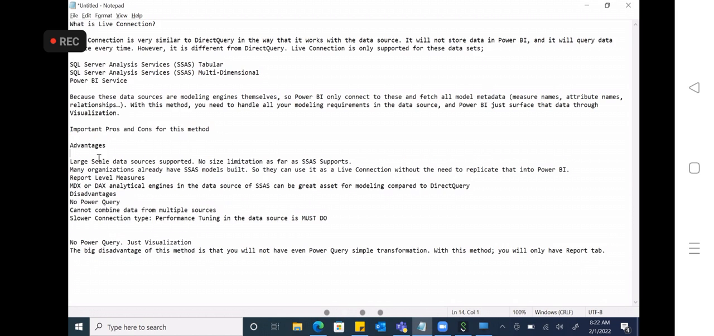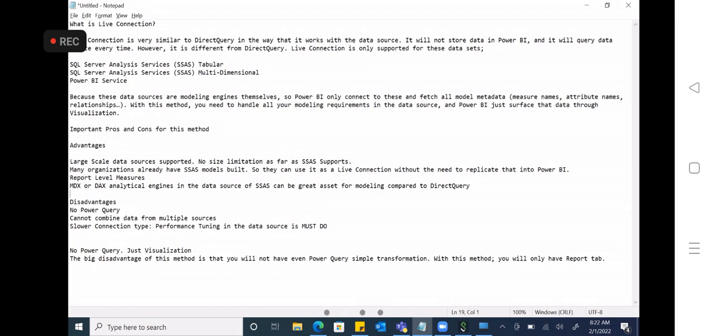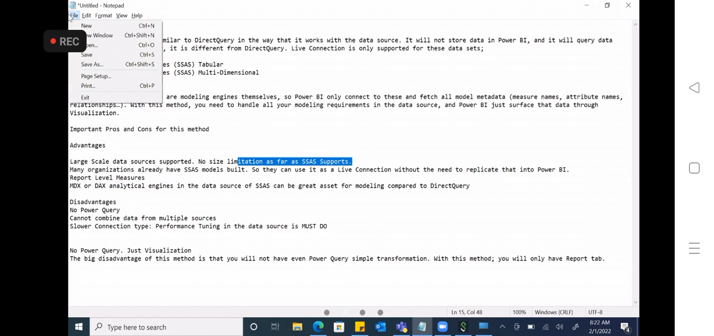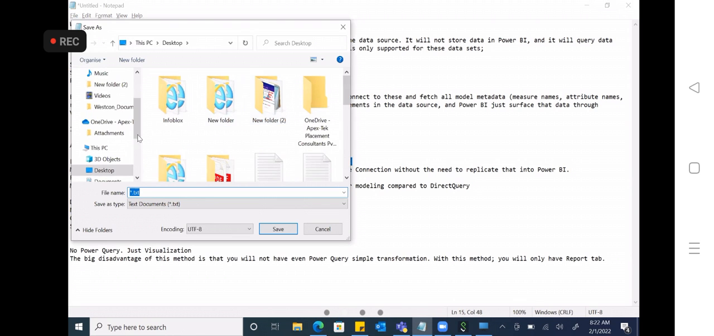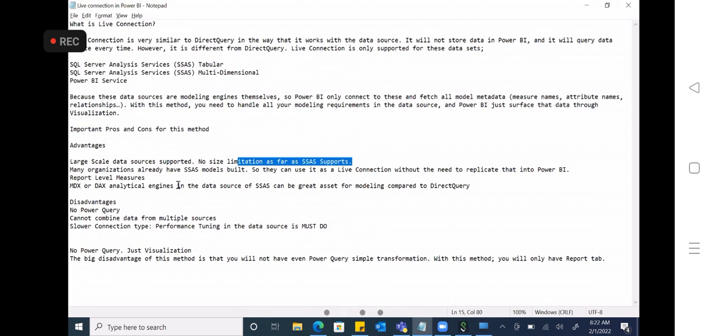Let's see the advantages. Large scale data sources are supported. Large scale means if you have huge data like big data, it will support live connection. There is no size limitation as far as SSAS supports, because we are getting the data from the SSAS tabular model and SSAS multi-dimensional model. So there is no data size limitation.